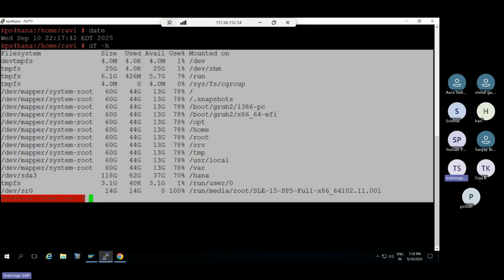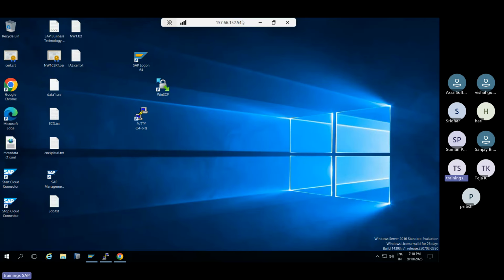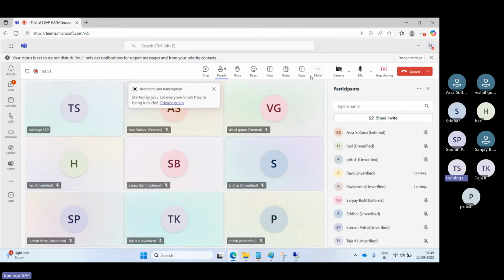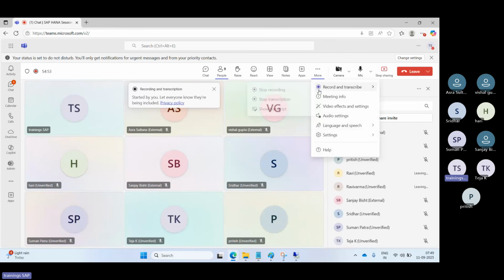So practice the Linux commands. Whoever the new HANA persons don't have access, just ping me. I can create the access for you so that you can log in and do the practice. Okay.